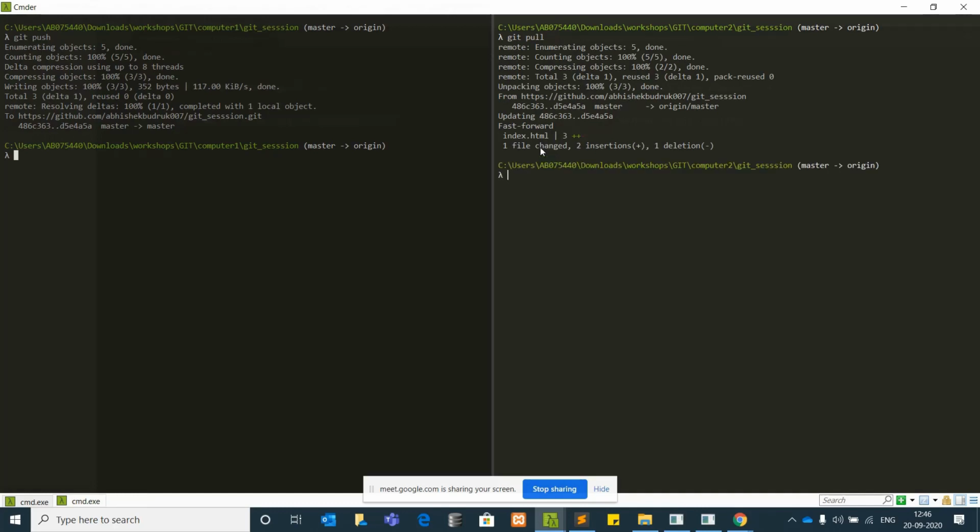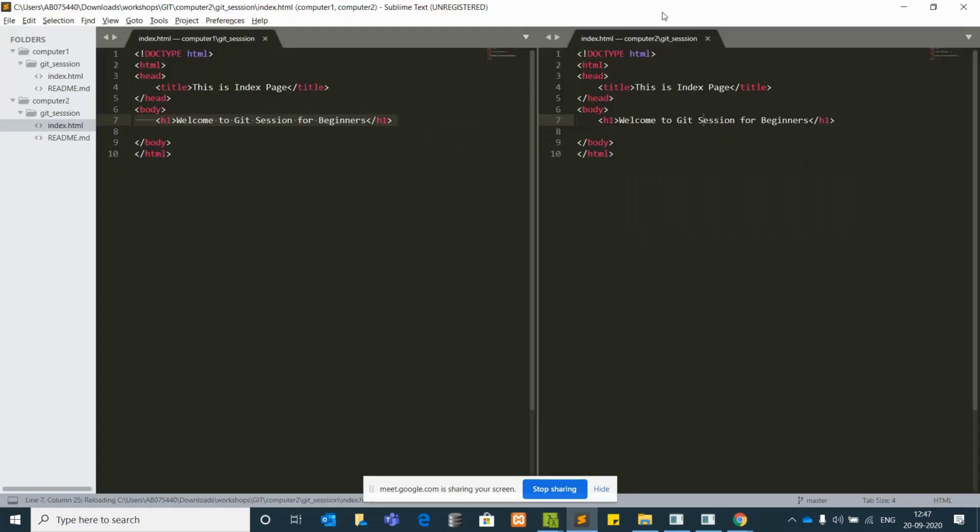and you can see in the index file there are two changes, two insertions and one deletion. It will automatically merge your code when you issue the git pull command. It will automatically fetch that and merge the code also. So when I see here, now on computer 1 and computer 2 the code remains the same. These are the updated codes on the master branch.